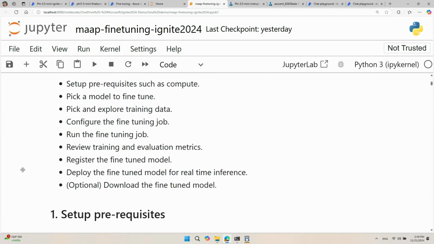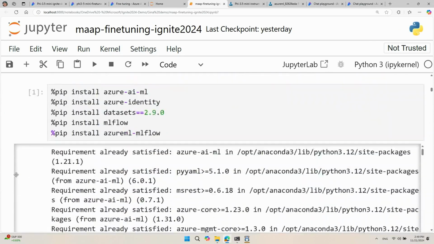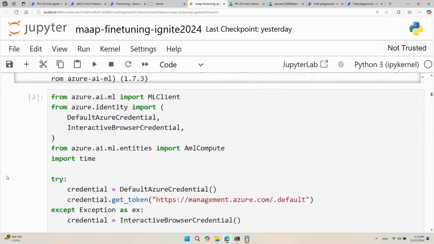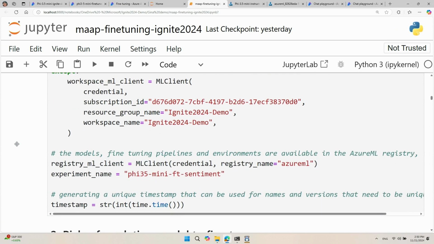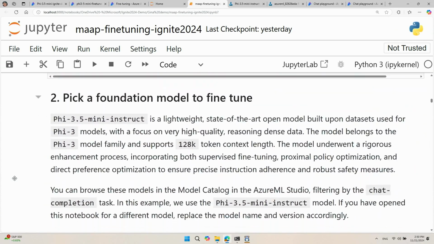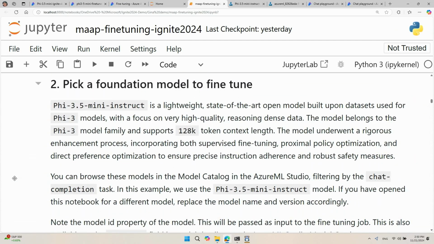To start off, we'll set up some prerequisites by downloading some necessary Python packages and setting up our fine-tuning environment, which includes the ML Workspace, Azure Subscription, and Azure Resource. Next, we will pick a foundation model to fine-tune, and in our case, we are going to be fine-tuning the same Phi 3.5 Mini Instruct model.